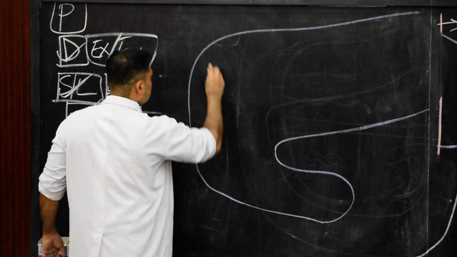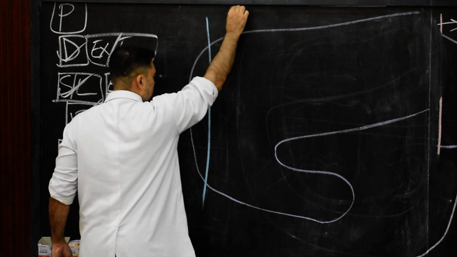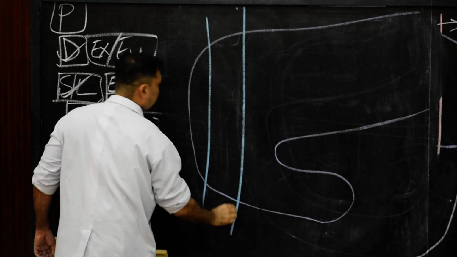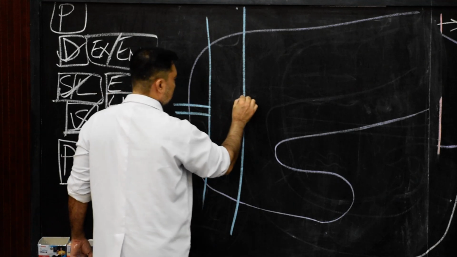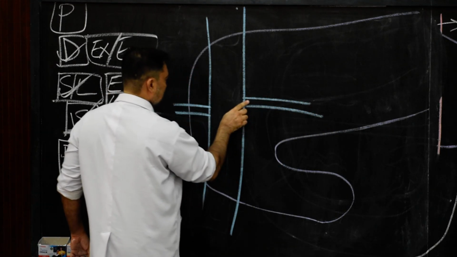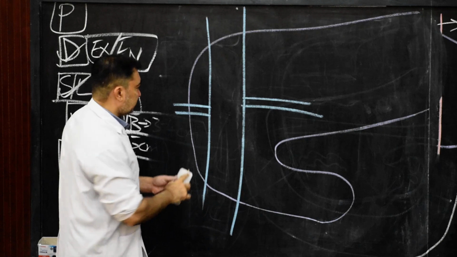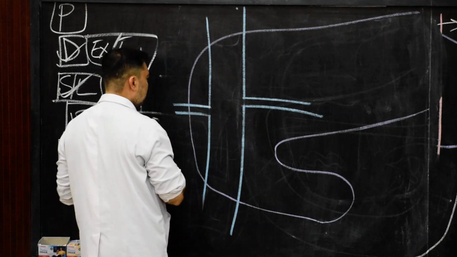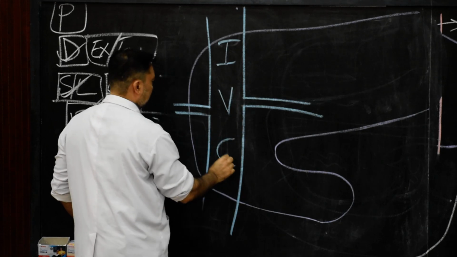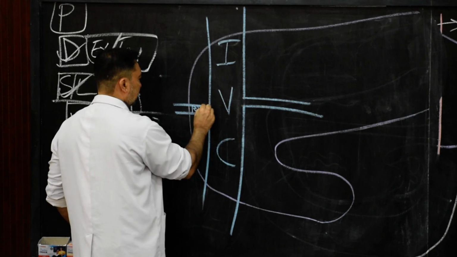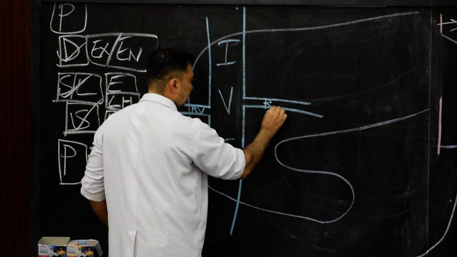So there will be presence of the inferior vena cava, and this inferior vena cava will have its two renal veins. So here I have drawn inferior vena cava. I will write down the inferior vena cava, and here I will write down the renal veins, right and left renal veins.